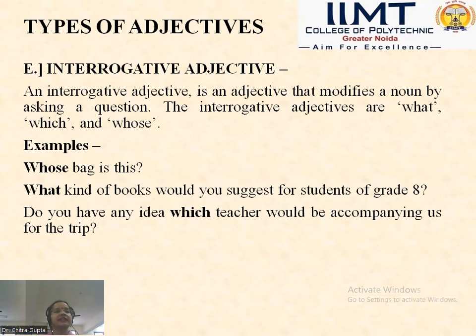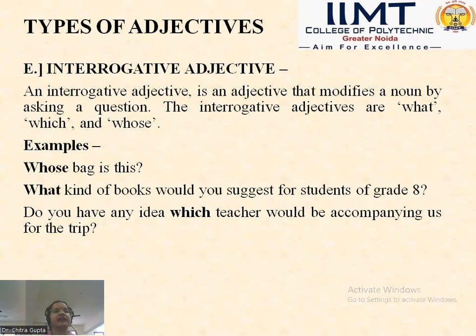In another sentence, "What kind of books would you suggest for students of grade 8?" Again, the noun is books, and in the context of books, the question has been asked in the sense of what kind of books, what quality of books would you suggest? What type of books would you suggest for students of grade 8? So it's an interrogation about the books.